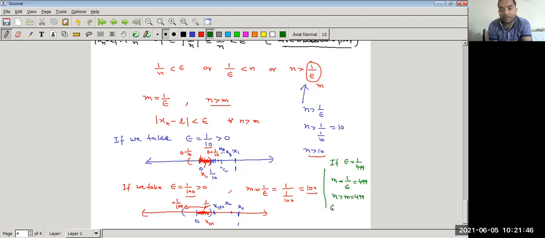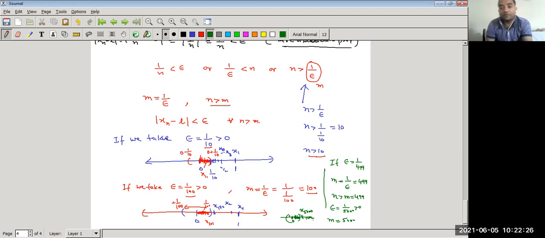If we take epsilon equal to 1 upon 5000, it is greater than 0. Now we have to find m, then m is 5000. So after 5000, the terms x5001, x5002 and so on, what will they be? We can say x1 to x5000, those 5000 terms, will remain outside this interval. But as soon as x5001 comes, it lands here, and all the terms lie in this interval.